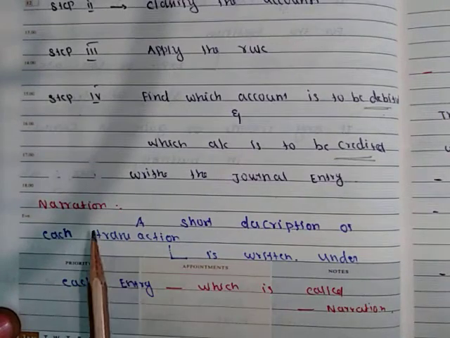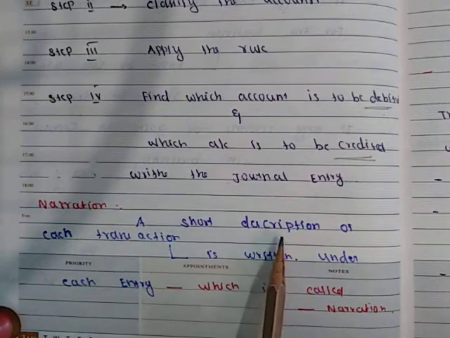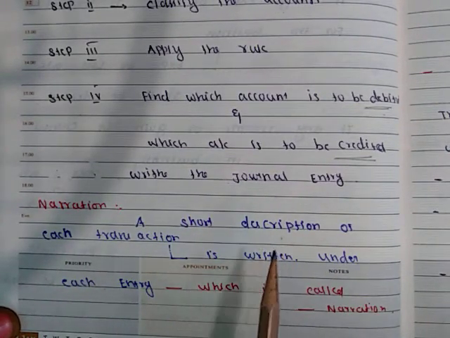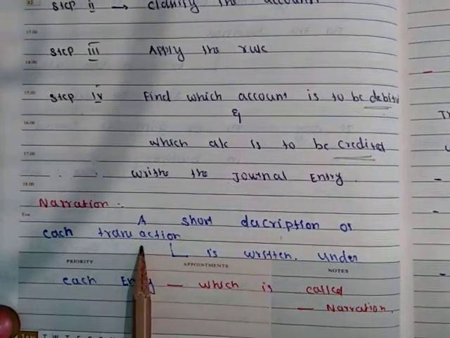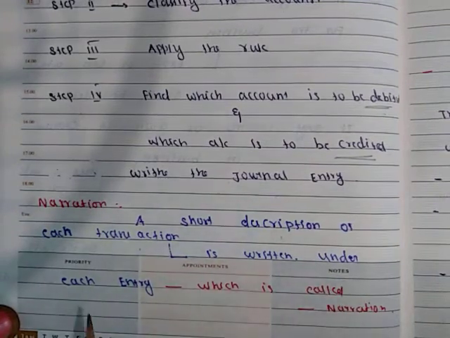Narration is nothing but a short description. It should be brief and simple. A short description of each transaction is written under each entry.